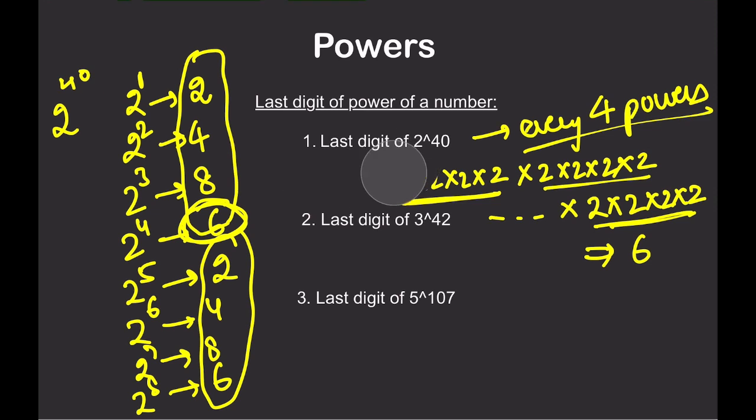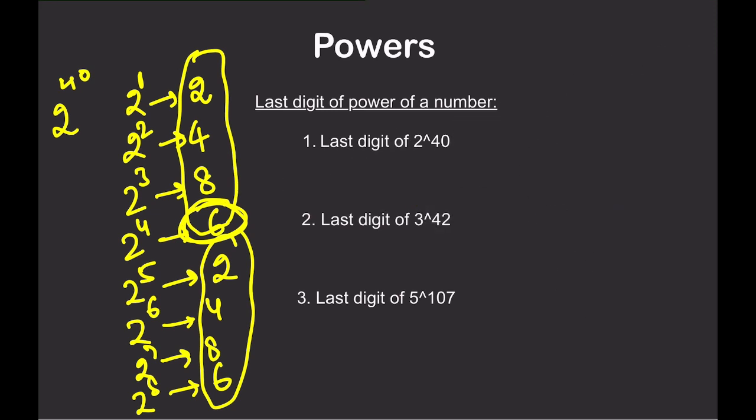So I will give you a trick here. Simply take 2 raised to power 40, then use this number 40 and ask after how many digits it is repeating. So it is repeating after every 4. So find the remainder with 4. So remainder with 4 is 0.